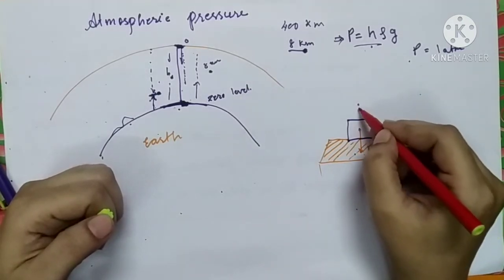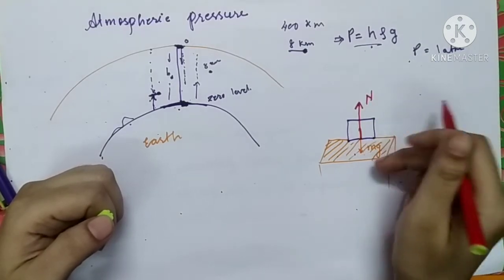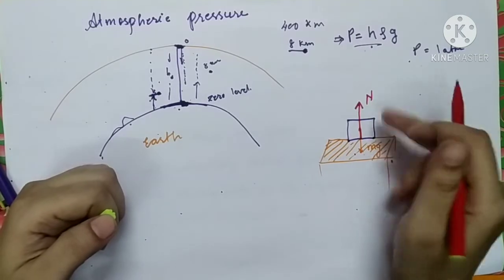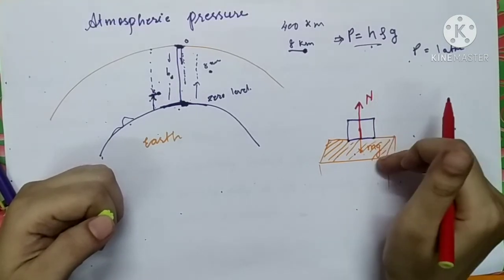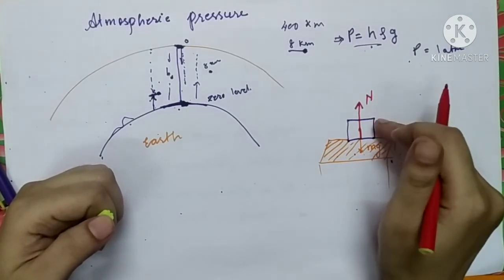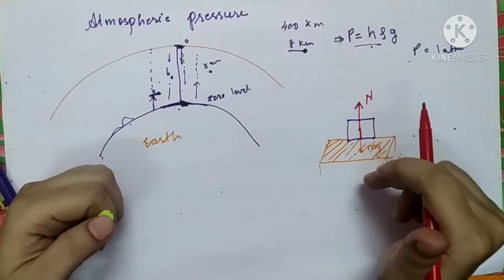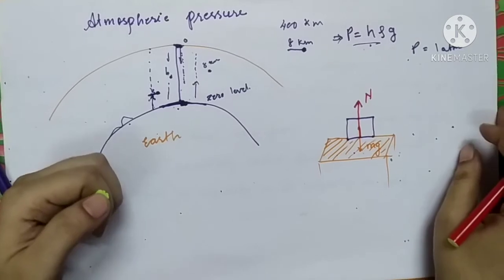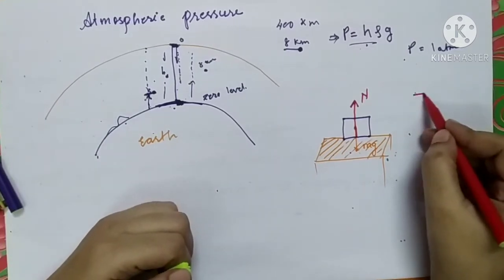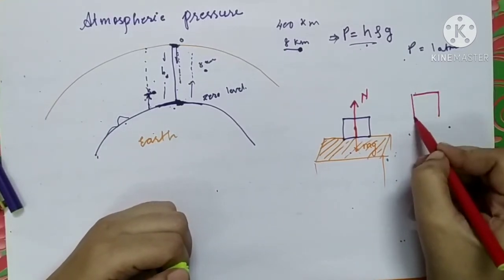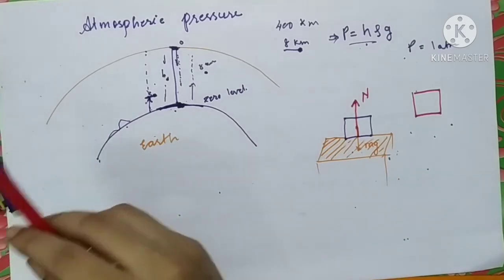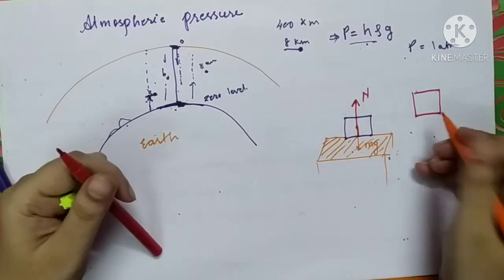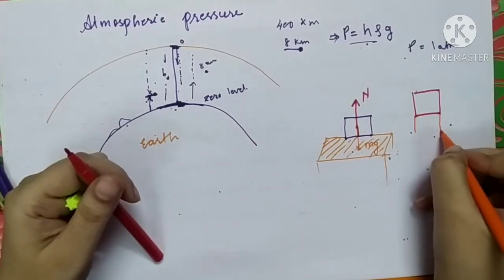This second force is called as normal reaction. You might be knowing about these two forces. So normal reaction and the force of gravity will balance each other. That is why the box is not moving in the direction of gravity. Similarly, if you consider three boxes which are placed one above the another.